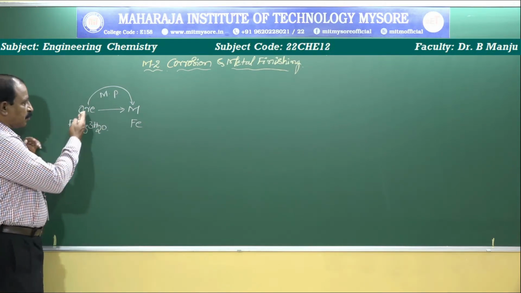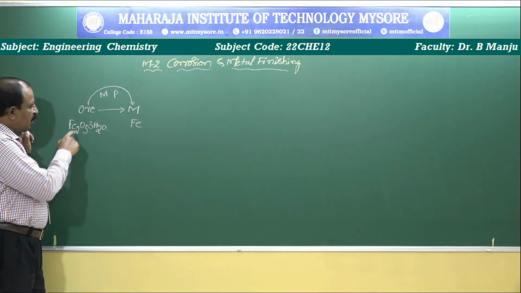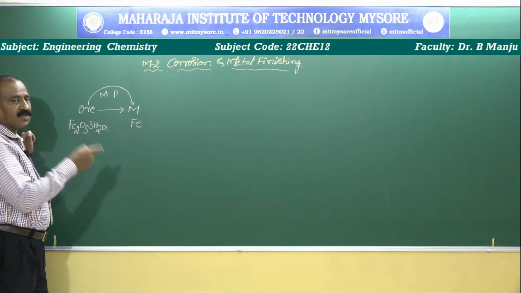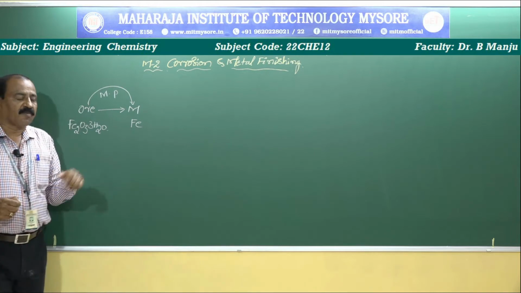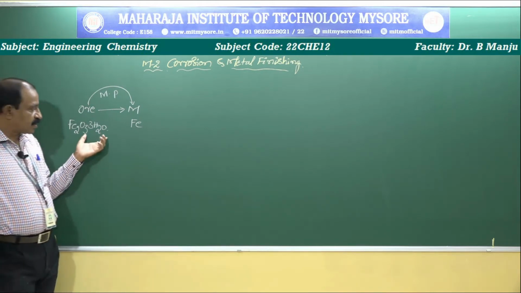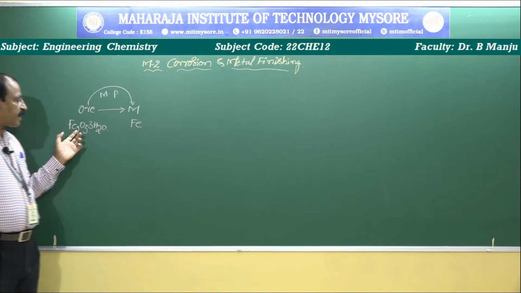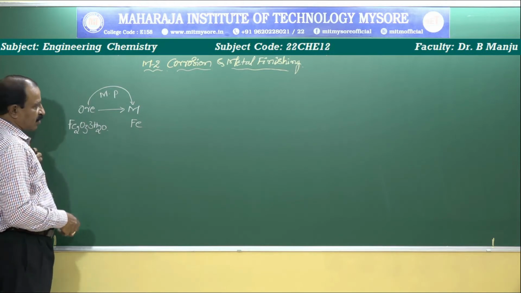In natural ore form, iron is available in the earth crust in the combined form. In the combined form energy is always less and stability is more. But we want a variety of engineering applications, where a strengthened metal is required. That's why you extract pure metal from its ore by using a metallurgical process.